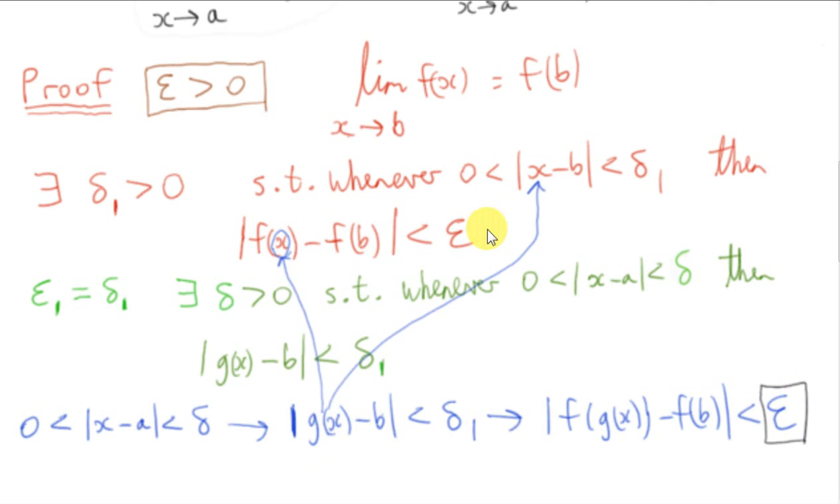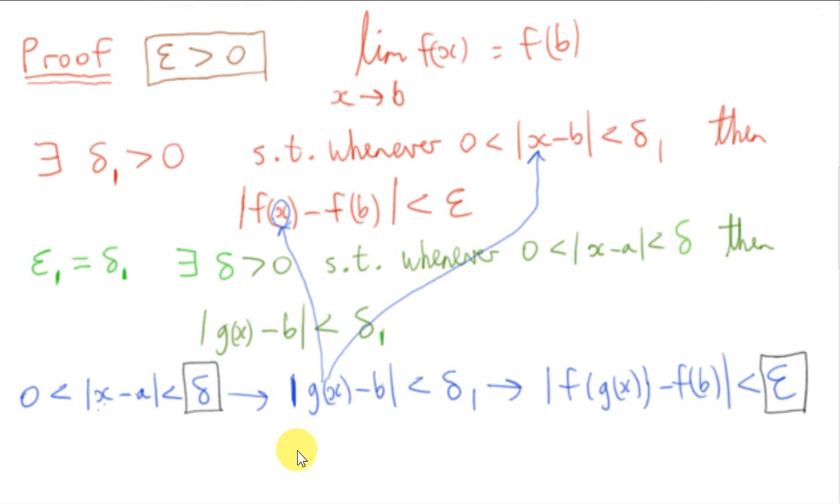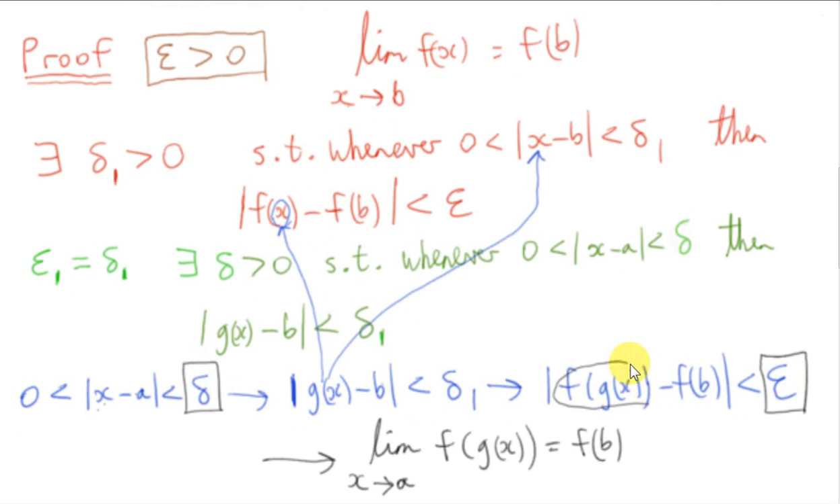But the epsilon is what we chose from the outset. Given this epsilon, we have indeed found a delta, such that whenever x is within a distance delta of a, but x is not equal to a, then the magnitude of f of g of x minus f of b is less than epsilon. Which proves that the limit as x tends towards a of f of g of x is indeed equal to f of b. So the epsilon was any positive number, no matter how small, chosen from the outset. We can indeed find another positive number delta.